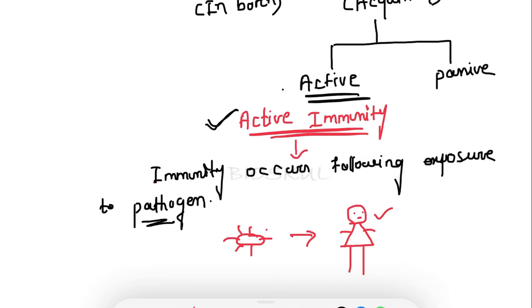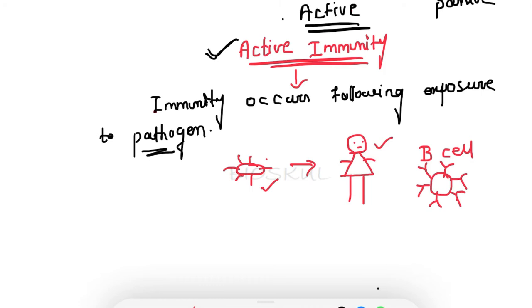Let's say a human or any animal is exposed to a pathogen, then what will happen? The immune cells, that is the B cells or T cells in our body. B cells are antibody-bound cells. When a B cell encounters the pathogen, it will create plasma cells plus memory cells. The plasma cells produce the antibodies.